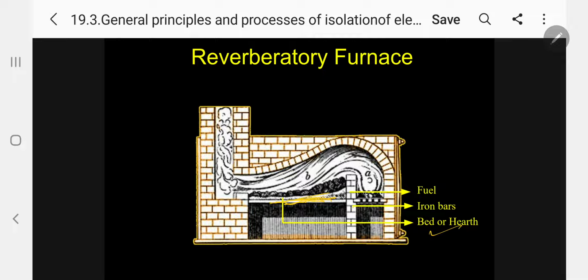When you are heating the fuel, the heat will be produced, and we are keeping the sample here. The heat passes through here, and in the absence of air, the sample will decompose, as we have seen in the case of calcium carbonate and aluminum oxide dihydrate. So those gases will escape from here, leaving the more suitable form of ore in the furnace. Kindly follow.